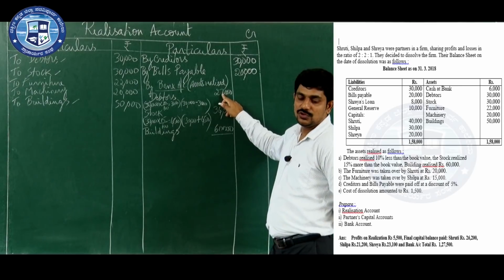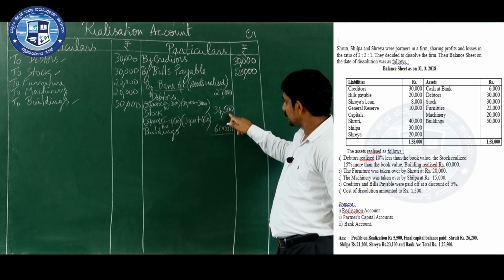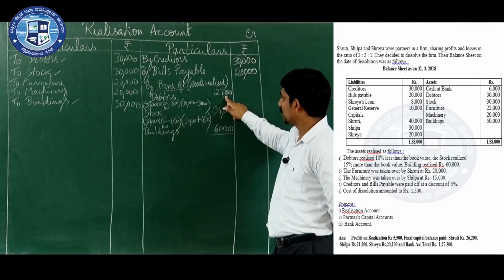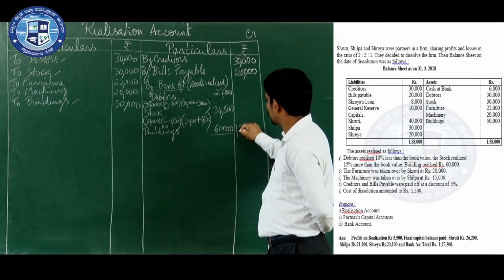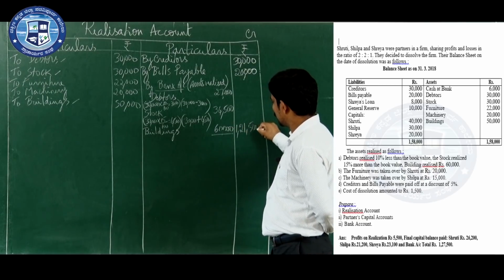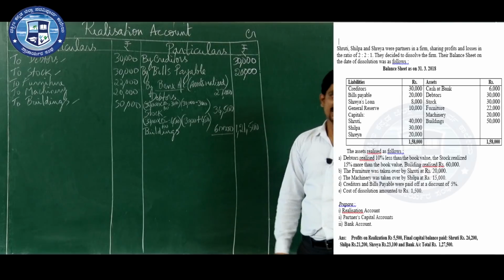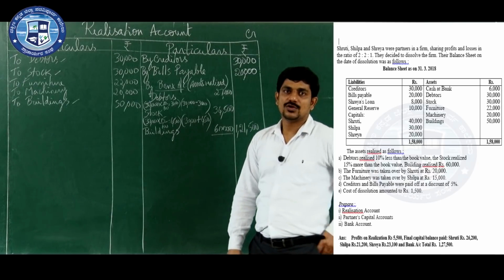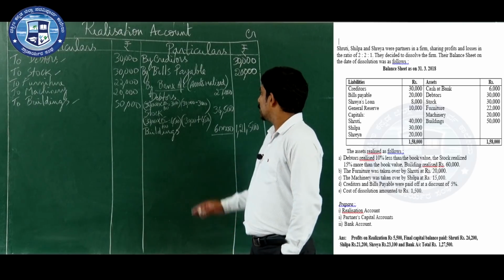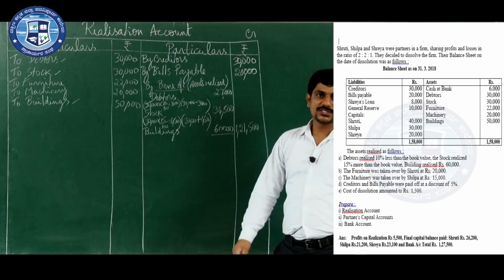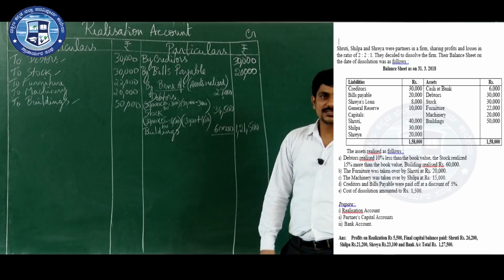Now we need to total the assets realized. 27,000 plus 34,500 plus 60,000. How much will you get? 1,21,500. The total of assets realized is 1,21,500. So assets realized is over. Next, the information you have to record is about assets taken over.